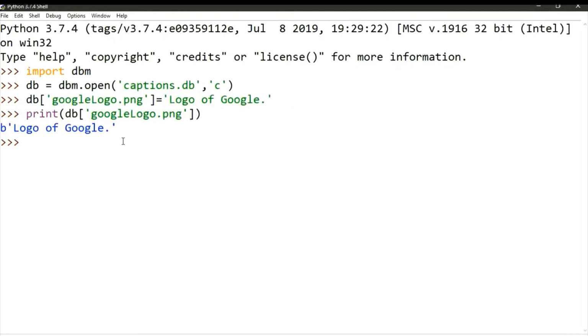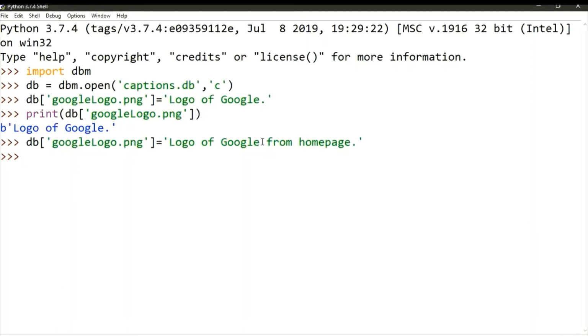I can rename it also. You can make another assignment to an existing key, replacing the old value. Let's say I copy it, paste it, and I want to add 'from home page'.